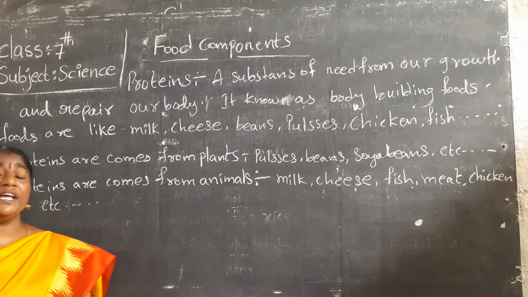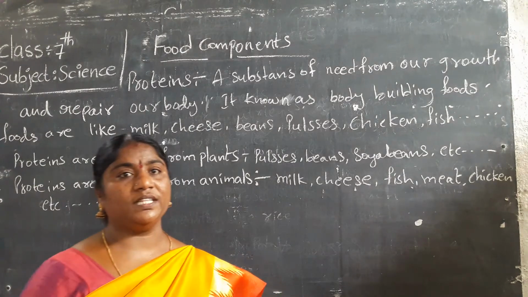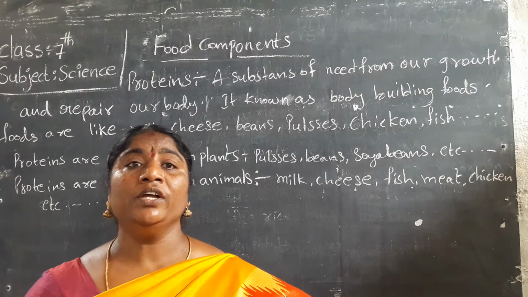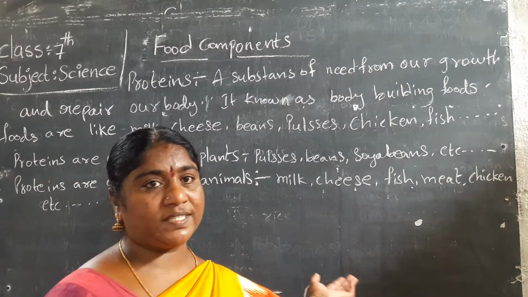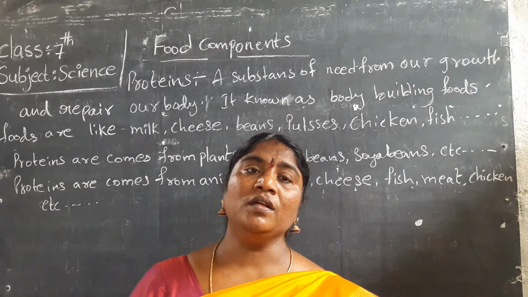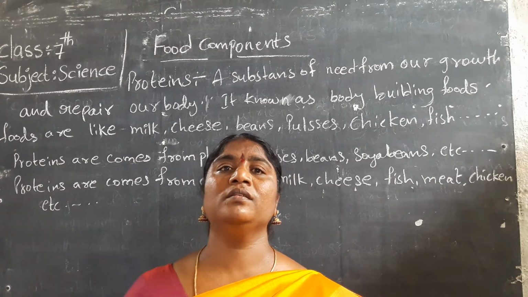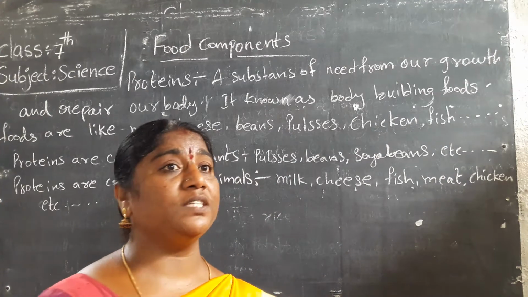These foods are rich in proteins. We have to take them daily in our food. Rice is also rich in carbohydrates, and butter is also a high protein food. These are our food components.